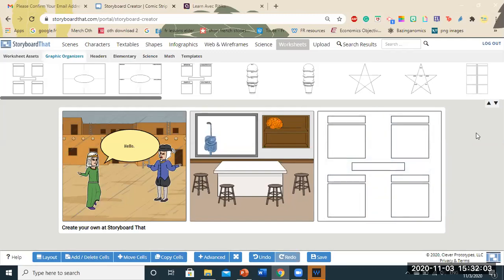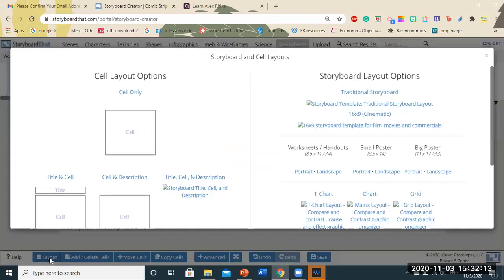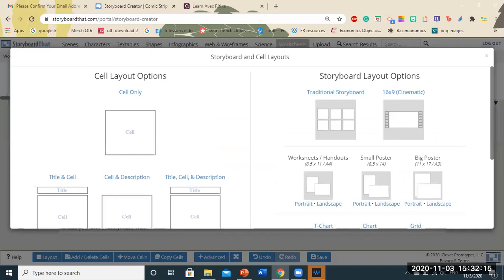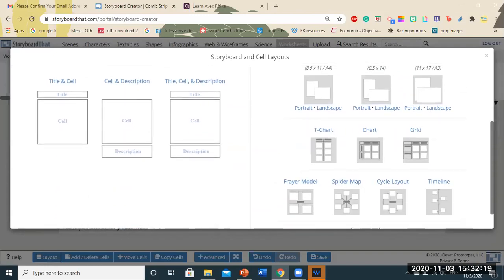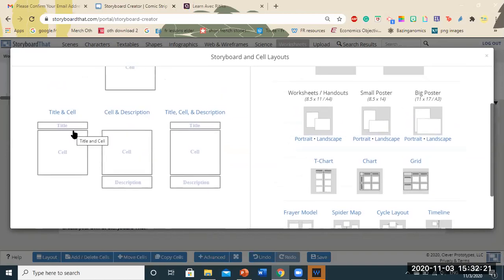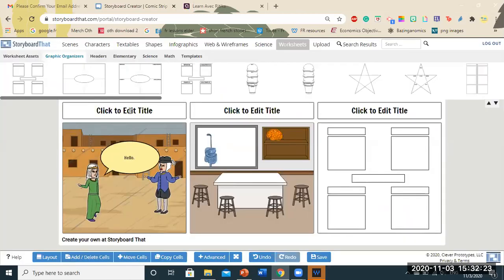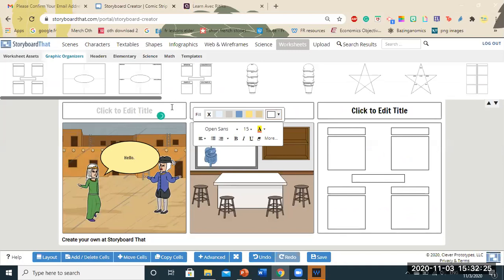Now, this was the most basic way to create your storyboard. But I want to change the layout of my cells. I don't want just plain squares, plain cells. I want something else. So you click on the layout tab here and you can see the various options on the right side and the left side. So you see title and cell. So you see here, I can give this a title. Let's say this was US history.